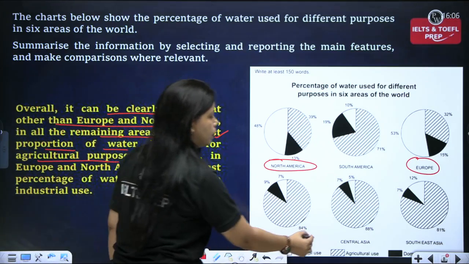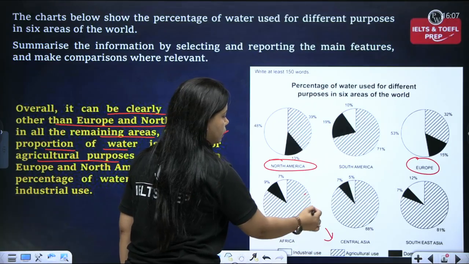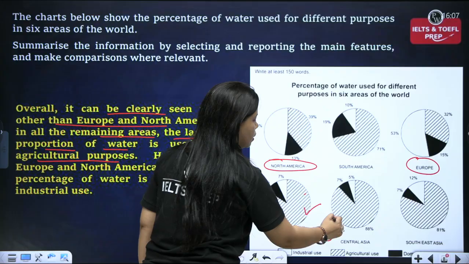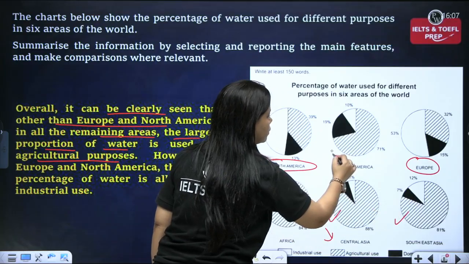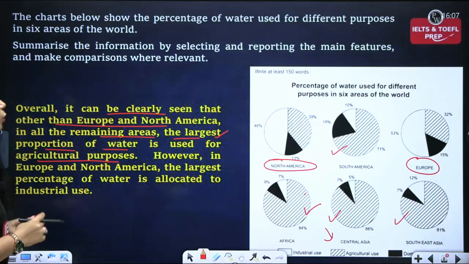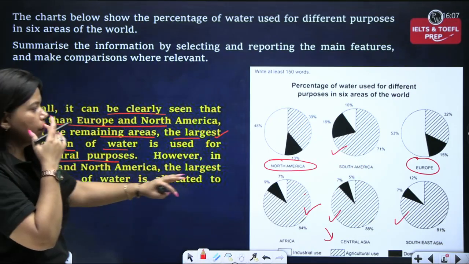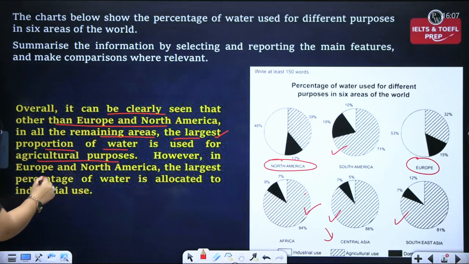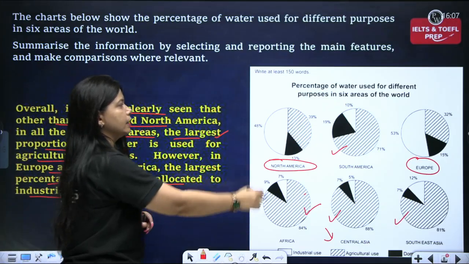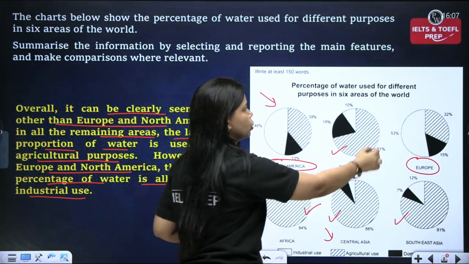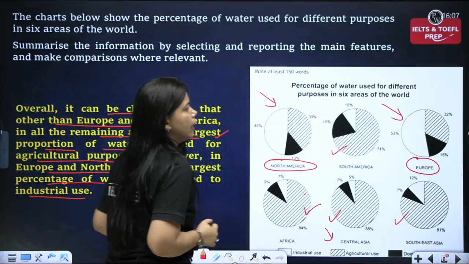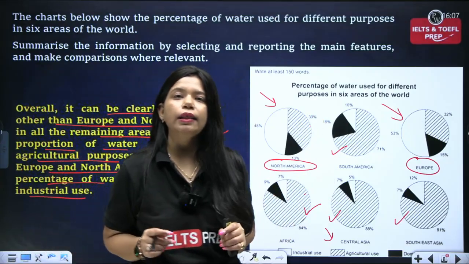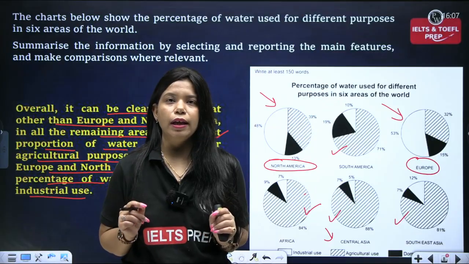So agricultural purposes means this one with the stripes. So that is the highest proportion. Most areas spend their highest proportion of water, they use their highest proportion of water for agricultural purposes. However, in Europe and North America, the largest percentage of water is allocated to industrial use. Whereas in these two, the largest proportion of water was used for industrial use. So if you see in this one, I have used exceptional cases to write my overview.